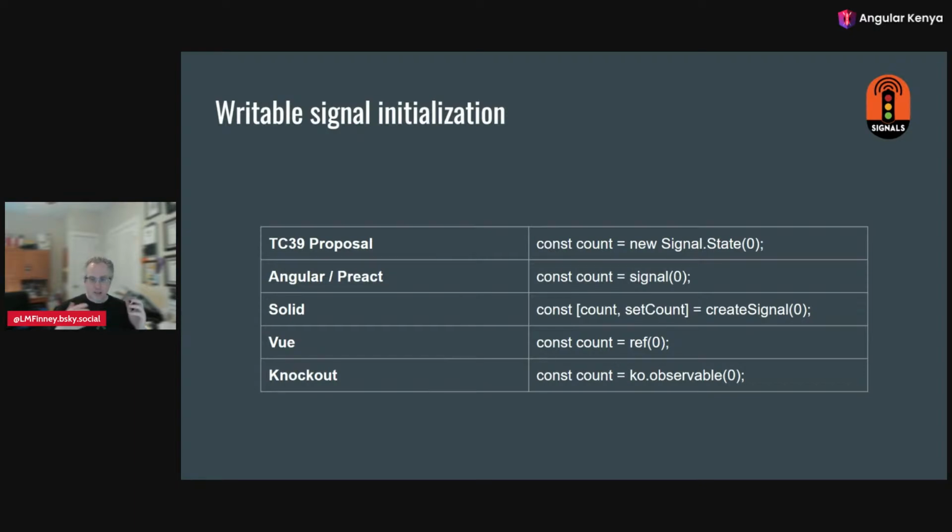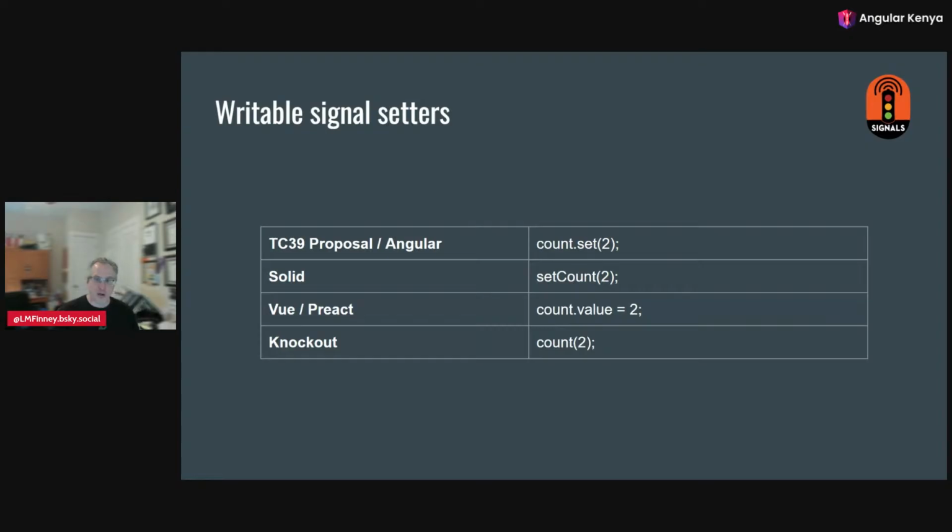And the API for all of these will vary. I'm going to go through this a little bit quickly since this is an Angular group. To create a basic signal in Angular, we would say signal of 0. You can see the APIs in some of the other frameworks. When we want to set a new value, we have that count, and we can call .set, pass in a 2. Again, different versions of different frameworks.